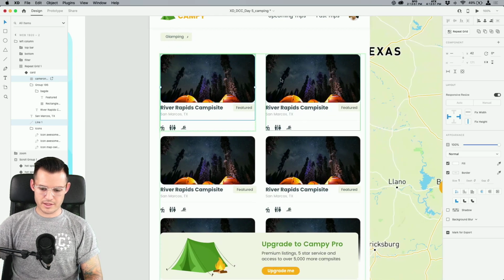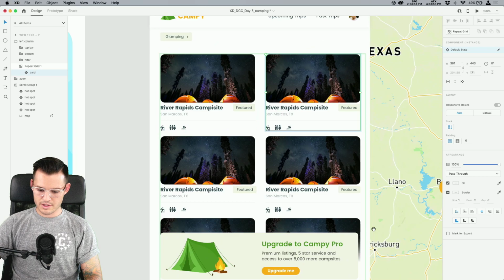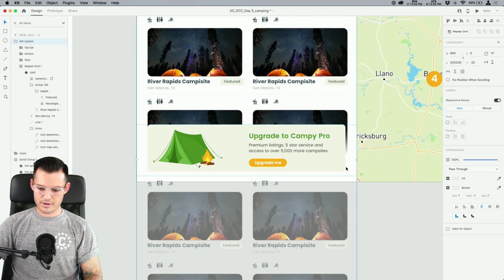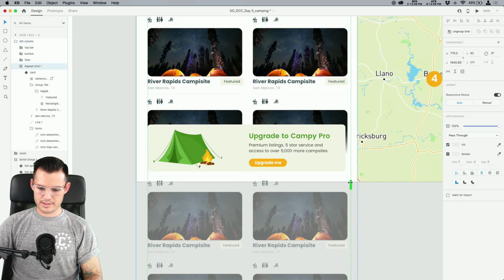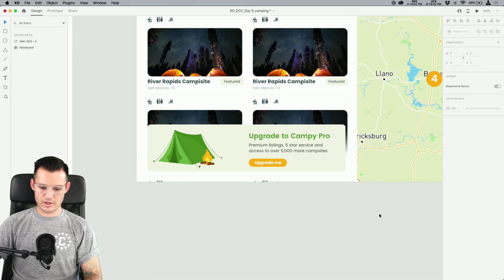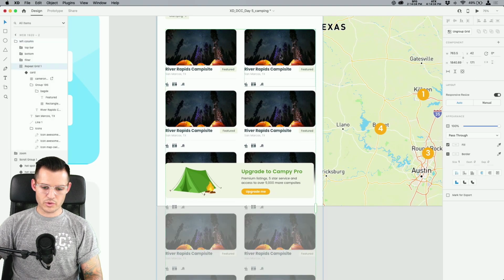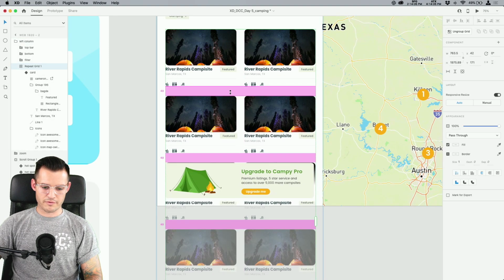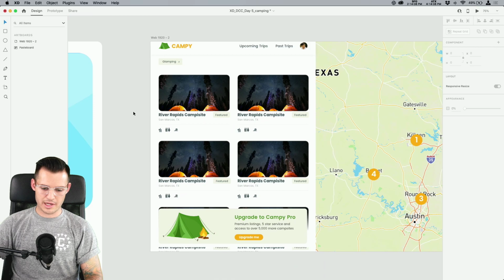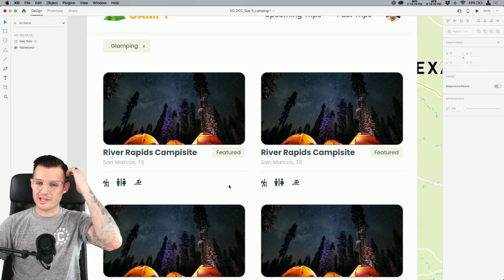It's making those changes to the rest of our cards, grabbing our entire repeat grid here and resizing. We're just playing, just having some fun right now. Okay, so that looks like pretty decent spacing. I'm probably going to do a little bit more vertical spacing for all of these. Repeat grid, you're crushing it. And if you think repeat grids are crushing it like that, watch this little trick.